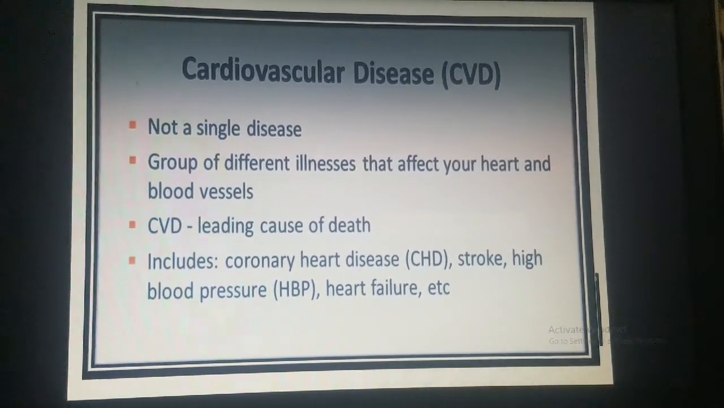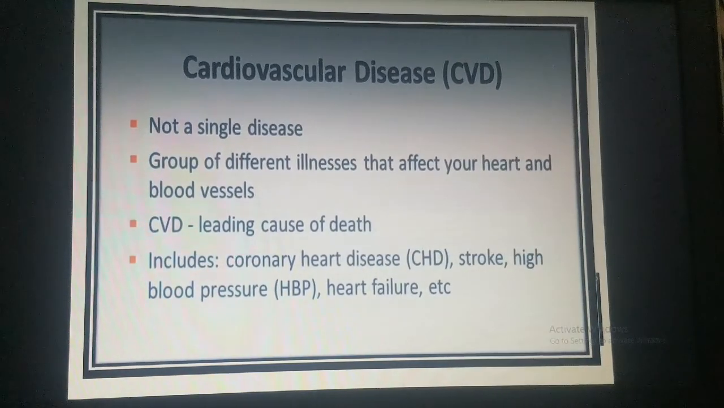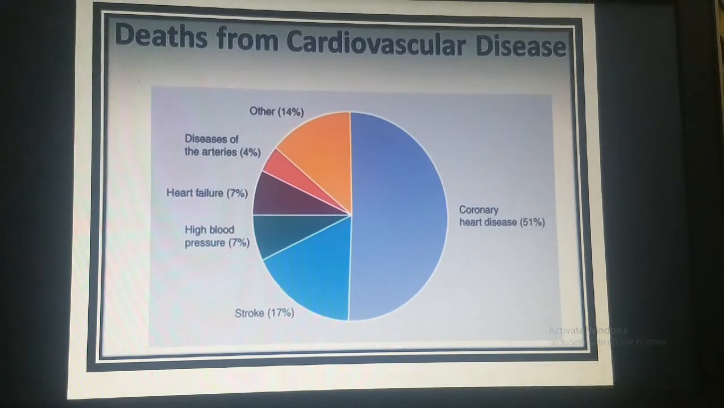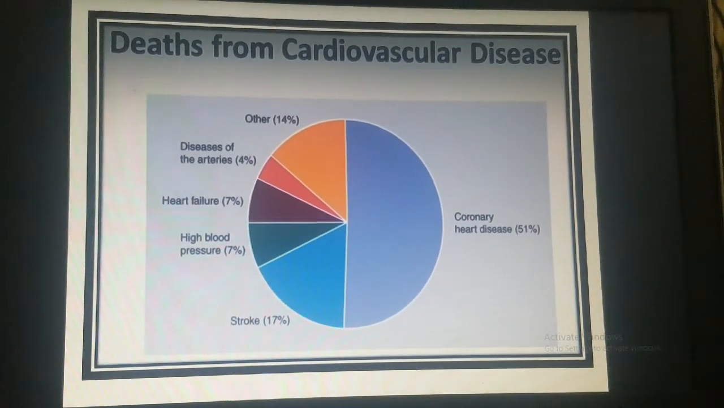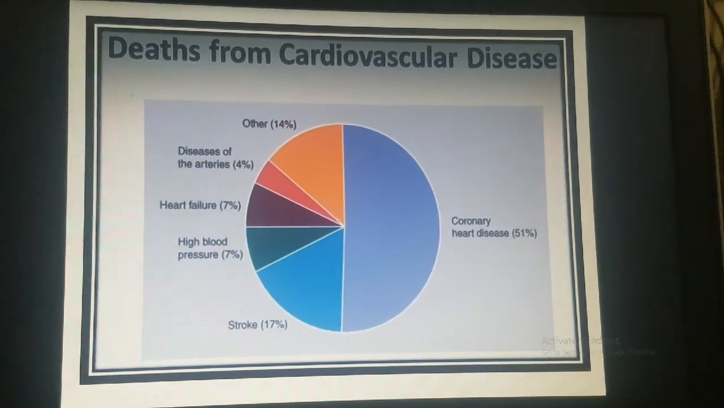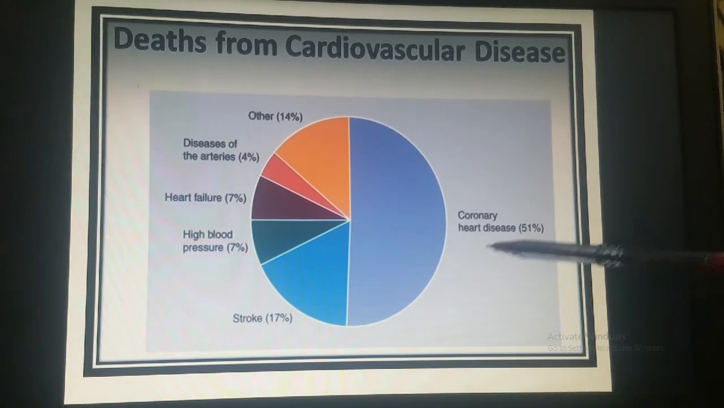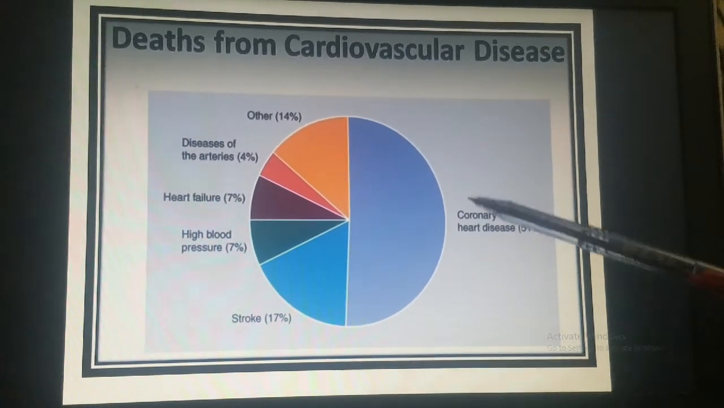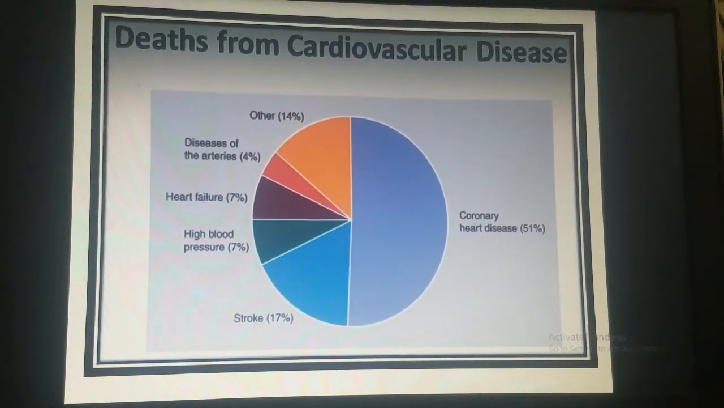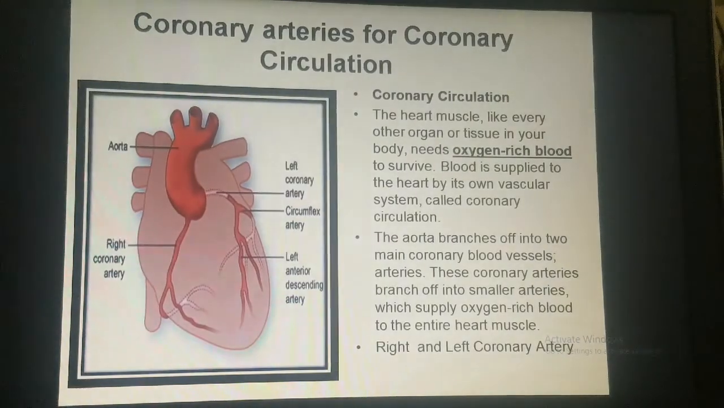So why are we focusing on coronary heart disease? Just have a look at it. This pie chart clearly depicts the ratio of deaths from cardiovascular diseases: the death ratio from coronary heart disease is 51%. That's why we are considering this topic in this lecture.